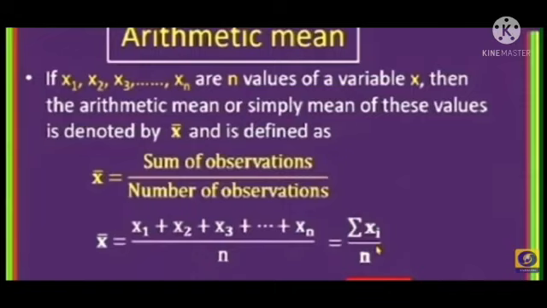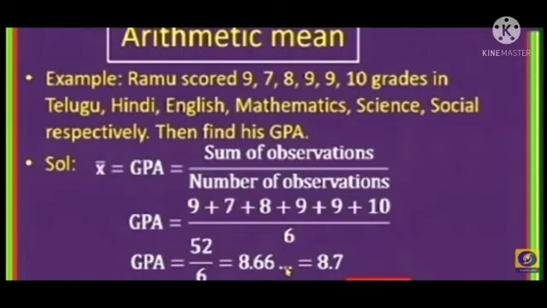Therefore x bar equals (x1 plus x2 plus x3 and so on plus xn) divided by n, that is, x bar equals summation xi by n. We will take one example of arithmetic mean.